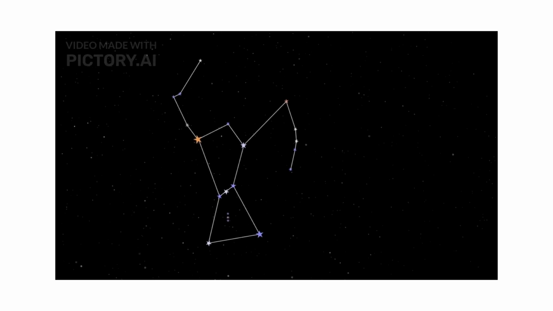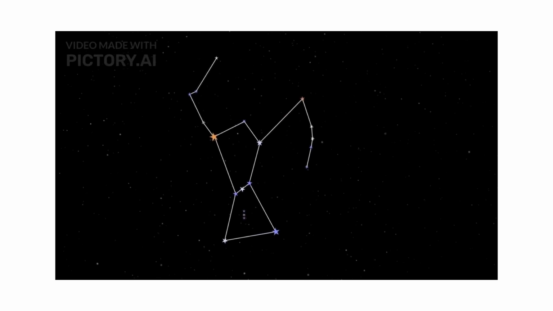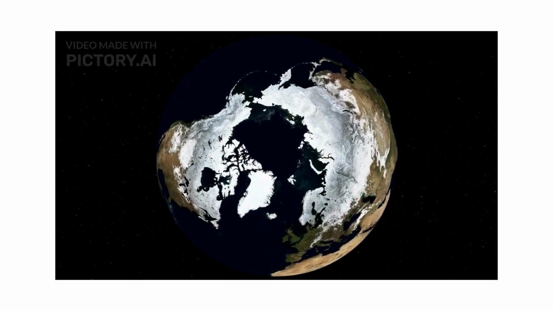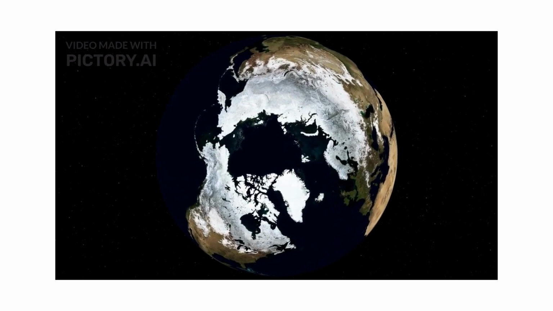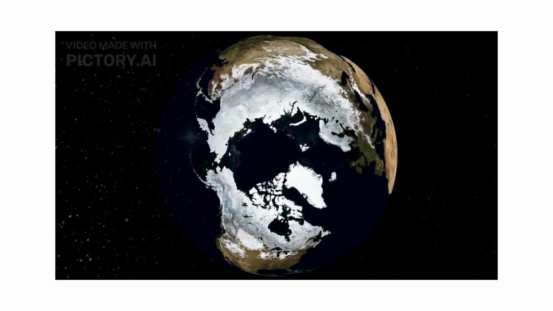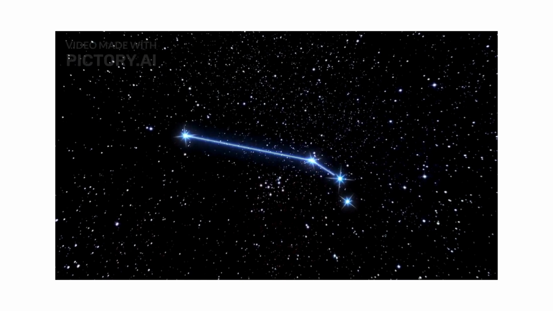Circumpolar constellations are seen moving in a circle around Polaris because of the Earth's rotation. Unlike other constellations that rise and set, these constellations remain above the horizon at all times for viewers in the Northern Hemisphere. 2. Zodiac constellations.